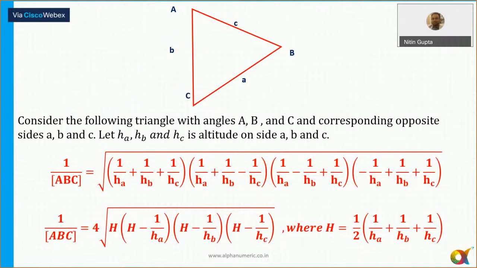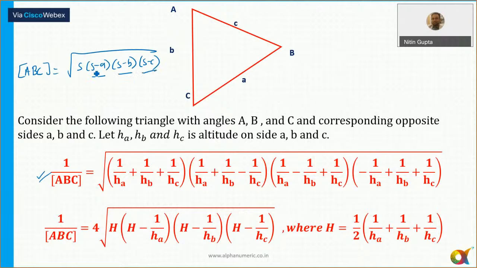But we can also use it directly, and the easiest way to remember, we all know that Heron's formula is what? If I need to find out the area of the triangle ABC, so क्या करते हैं? Area of the triangle ABC is equal to S into S minus A into S minus B into S minus C. यही होता है ना? So how I have remembered this complicated formula, कोई भी एक याद रखो, that is the important thing here. So ये जो है S minus A, S minus B, S minus C, ये क्या होता है?